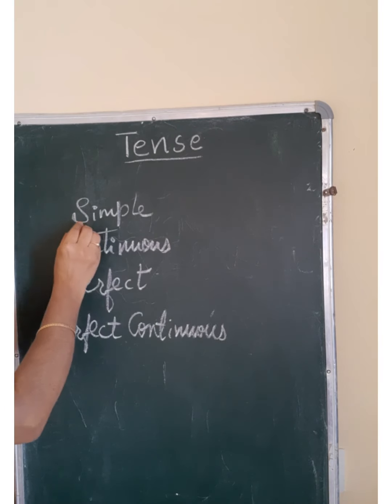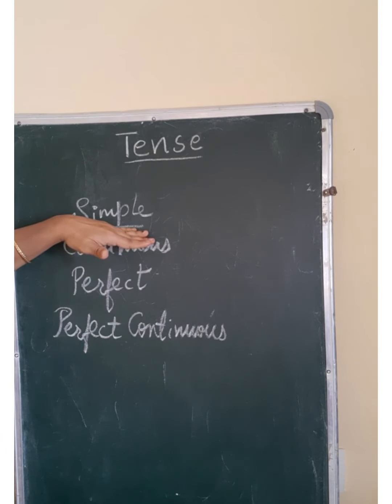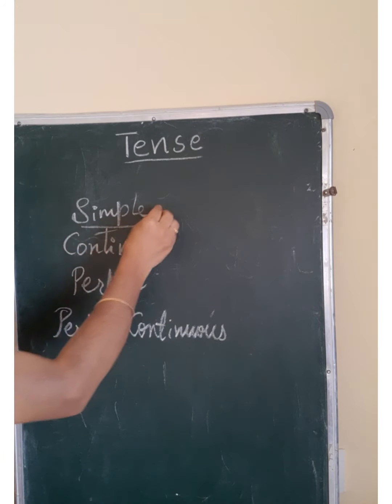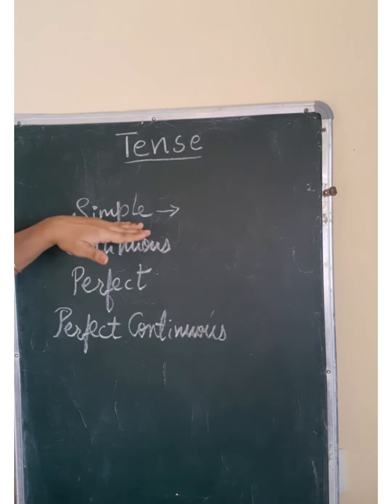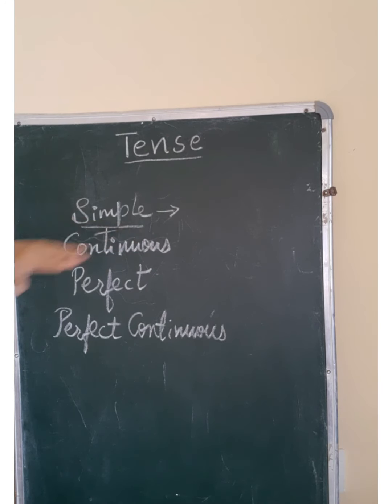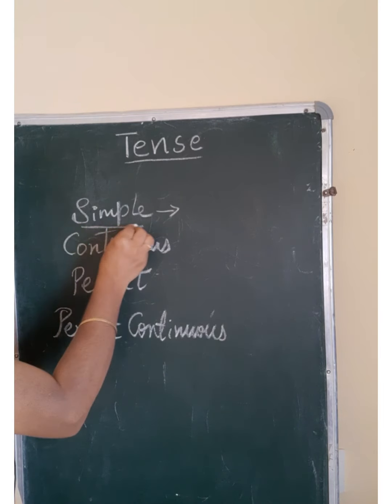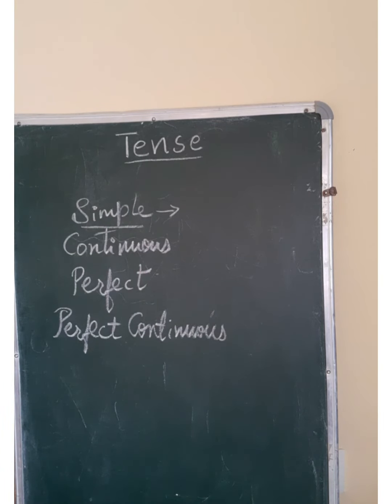Why do we use simple present tense, my dear children? Simple present tense is used to show the present action, right? Indefinite action, which is not definite. I speak English. He speaks English. She writes very beautifully. We like talking. They believe in God. I hope to see you again. So in all these sentences which I said, there are many indefinite things, right?